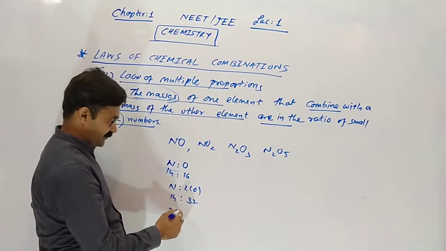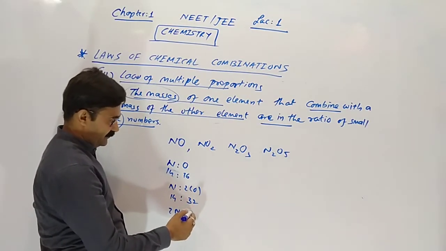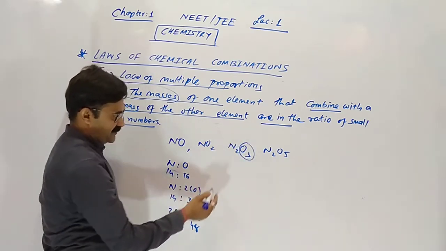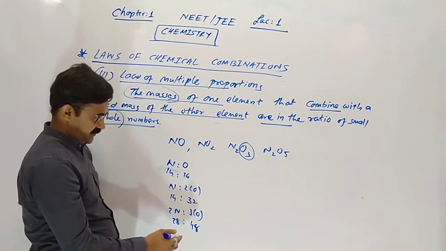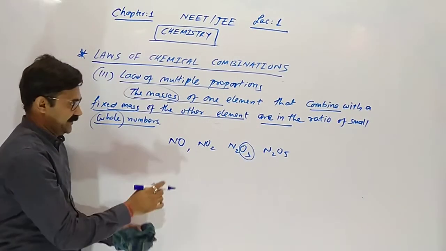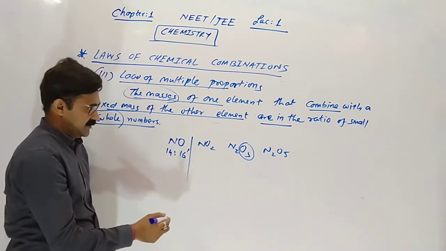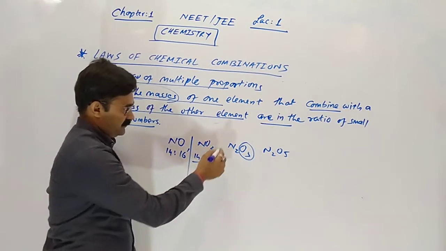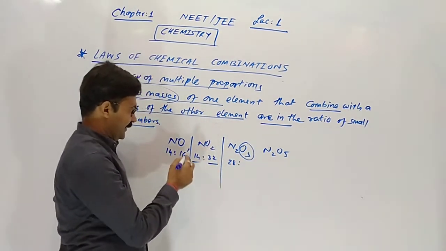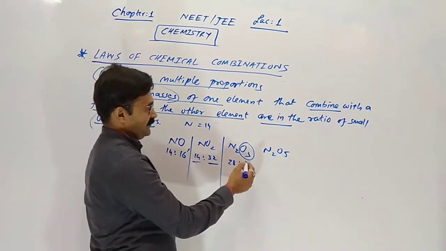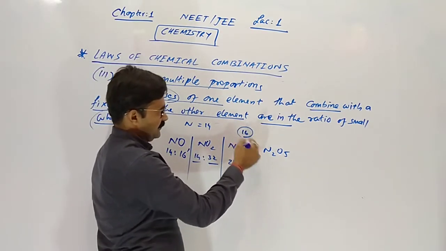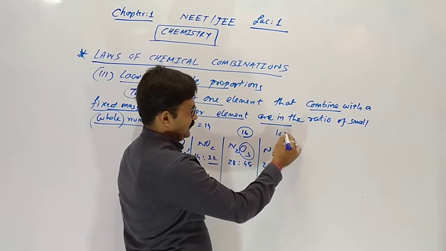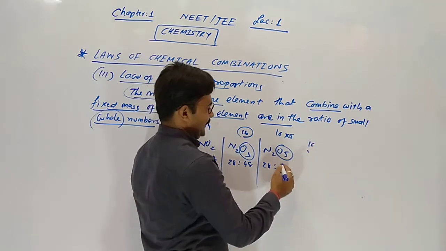Here in N2O3, 2 nitrogen, so 28 grams with 3 oxygen, so 3 times 16 is 48. Clear? Once again, nitrogen is 14, oxygen is 16. With 2 oxygen it is 32. Here 2 nitrogen is 28, and here 3 times 16 is 48. Here 2 nitrogen, so 28, with 5 times 16, which is 80 grams.